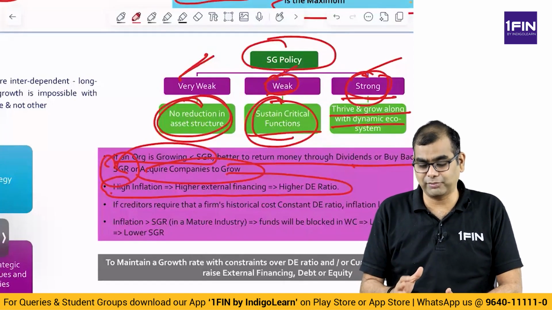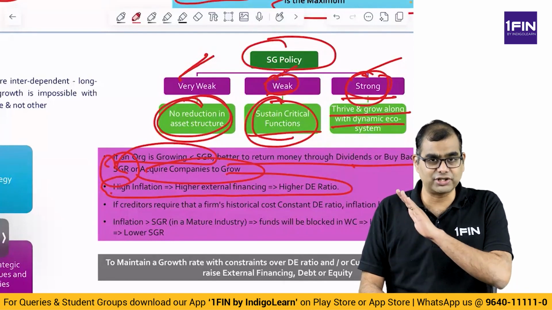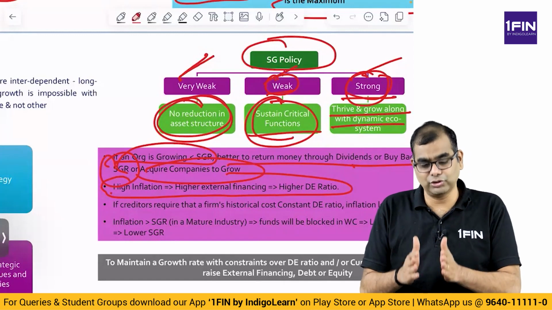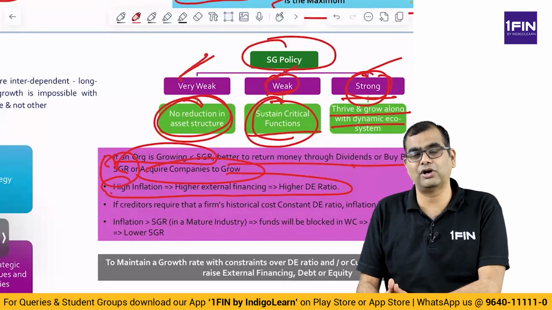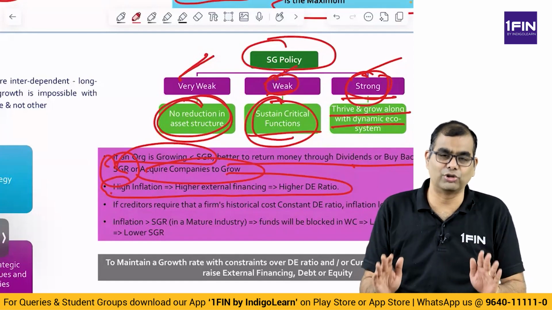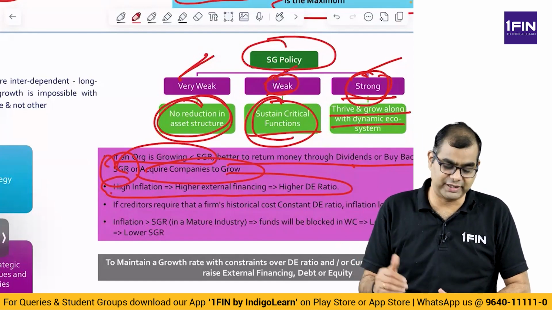Please note one very important thing, ICAI has not done it clearly. Debt equity ratio is not just long-term debt, it is both short-term debt as well as long-term debt. Always compute total debt equity ratio and long-term debt equity ratio. Don't ever compute just the long-term debt equity ratio. Always compute both of them. From a real world perspective, both are very important. Total debt equity and long-term debt equity.